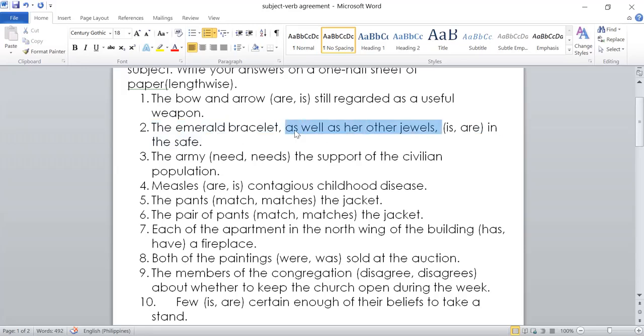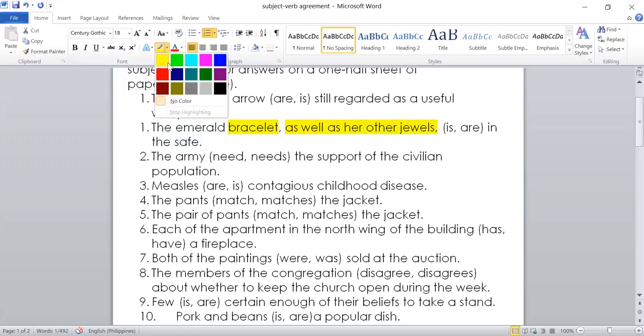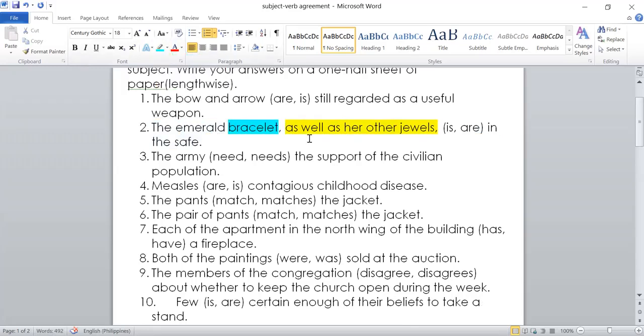This type of phrase is what we call an intervening phrase. It does not affect the subject, which is emerald bracelet. The subject here is bracelet; as well as her other jewels is just an intervening phrase. An intervening phrase does not affect the number of the subject. So again, the answer here is singular, is. Okay, let's go to number 3.